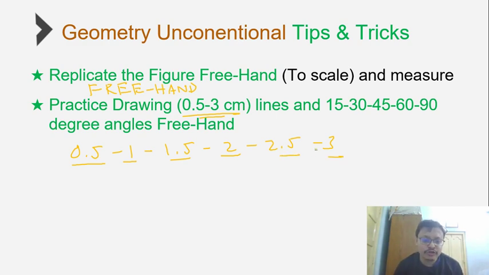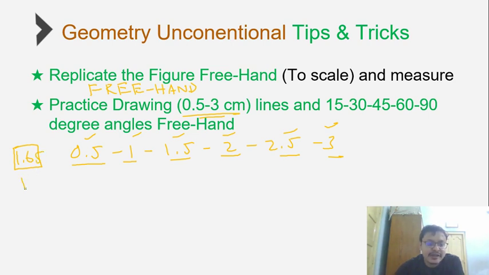And the moment you know how to draw accurately a 1.5 centimeter line, and you look at a 1.6 centimeter line, you can easily approximate and say, okay, this is slightly more than 1.5, so I can take it as 1.6 and mark. So the idea is you should be able to draw all lines of 0.5, 1, 1.5, 2, 2.5 and 3 very accurately.